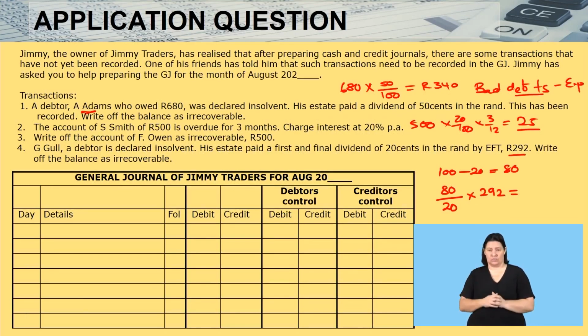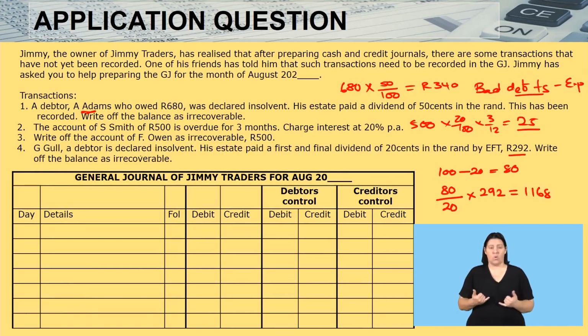I want you to quickly punch that in your calculator. If you say 80, you divide 80 by 20, and then you multiply by 292. How much do you get? You should get 1,168.